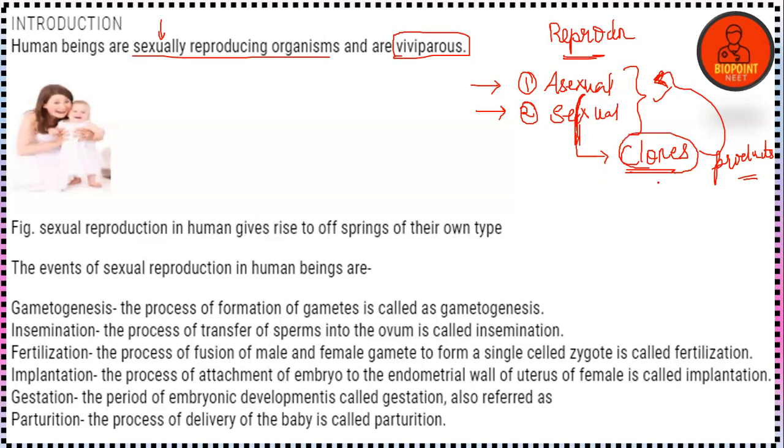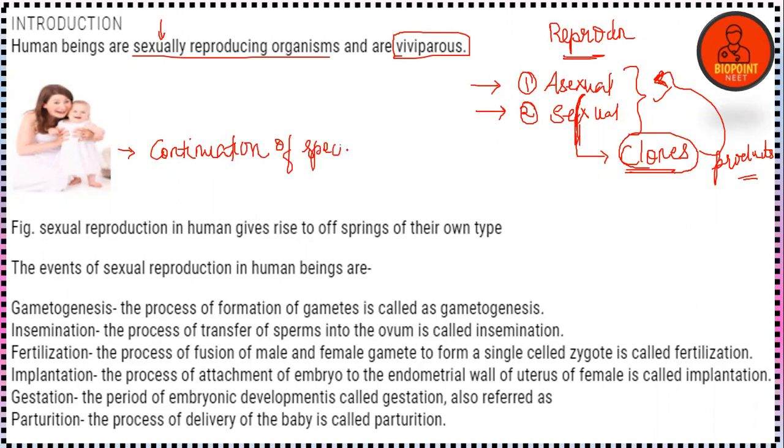But in case of sexual reproduction, they have variation. Sorry, they have morphological variation, even though some of their genetic characters would be the same. Either mother or the father, they will inherit all the kinds of genetic materials. Sexual reproduction is very important for the continuation of species. Continuation of species, very important point.